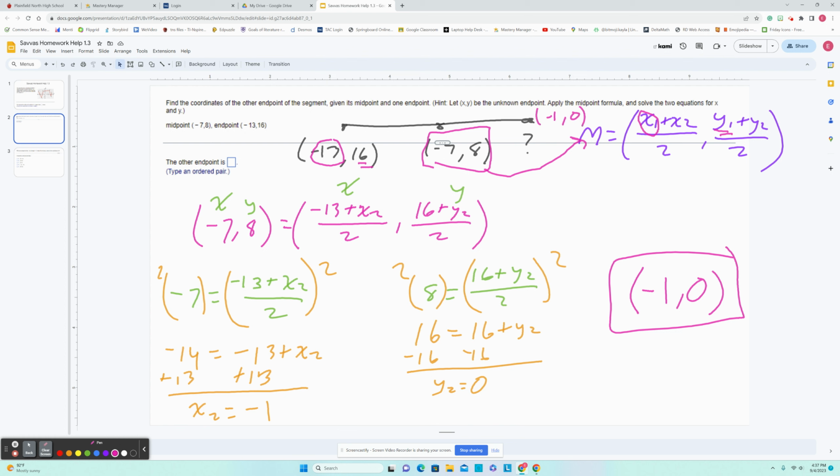Again, remember, this is not accurate. This is just a visual. I have one endpoint, I have a midpoint, so that's why I set it up that way.